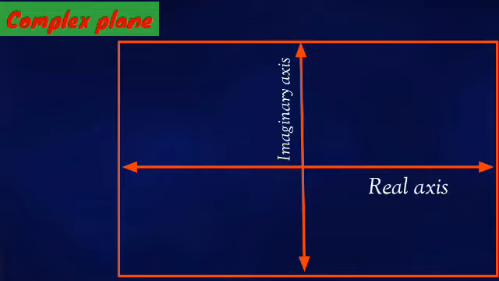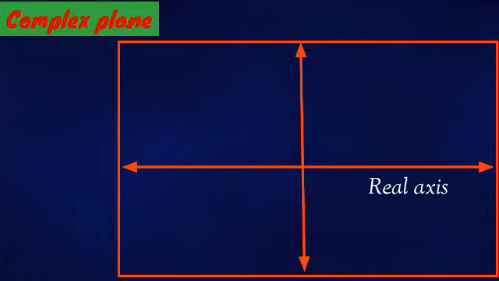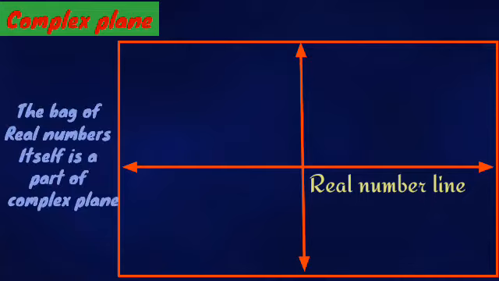And all the points in this plane are known as complex numbers. Therefore, you might have observed that our old well-known real number line is lying in the middle of this plane. So it can definitely be concluded that real numbers are a part of complex numbers.